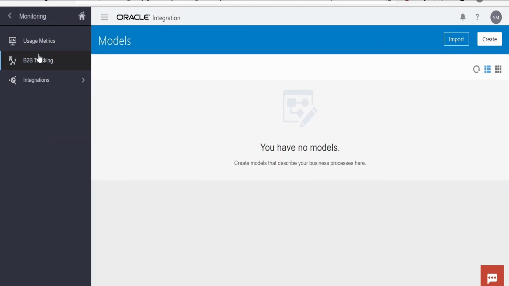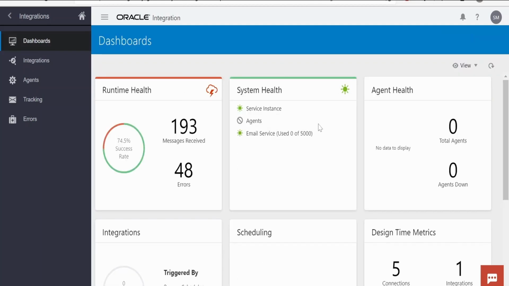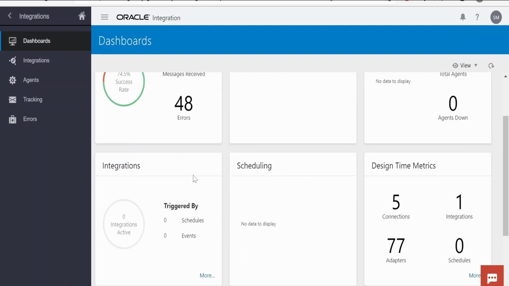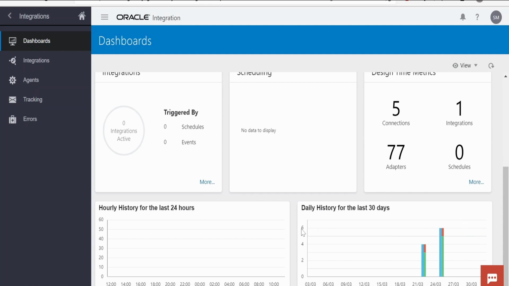Under monitoring, we can track the B2B messages. Integrations, we can track the integration transactions happening in this instance. We can click on this dashboard and get the insight. What is the health? How many messages were received? How many got errored? How many schedules are running? Like the design time metrics are also available. Daily history and all is available.